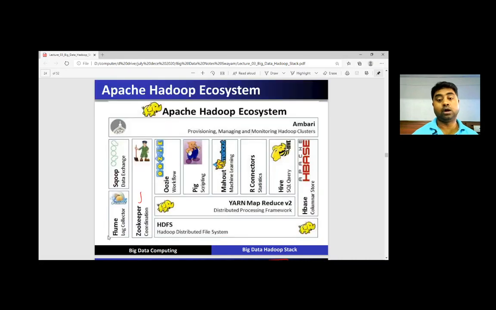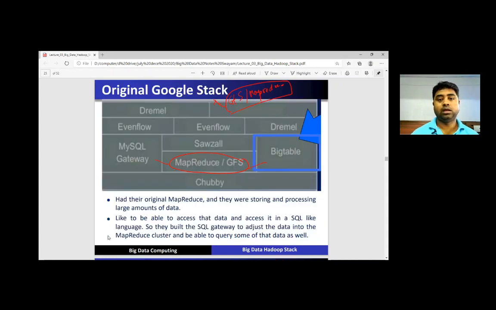Now, Hadoop Zoo. So here you can see again, this one is the ecosystem and this one is the original Google stack. So there was the concept of MapReduce, and that was known as the Google File System.